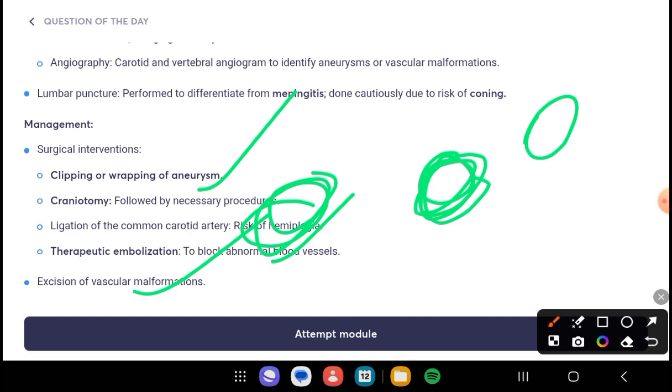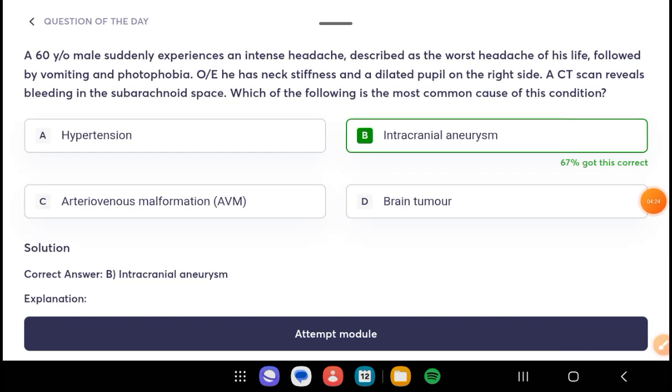Most common cause is aneurysms. Which aneurysms? Intracranial aneurysms.